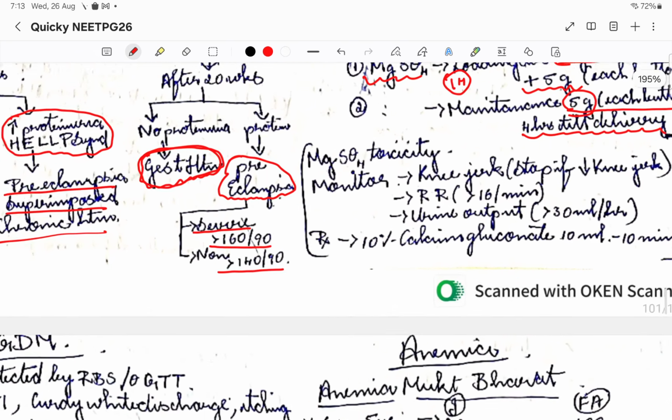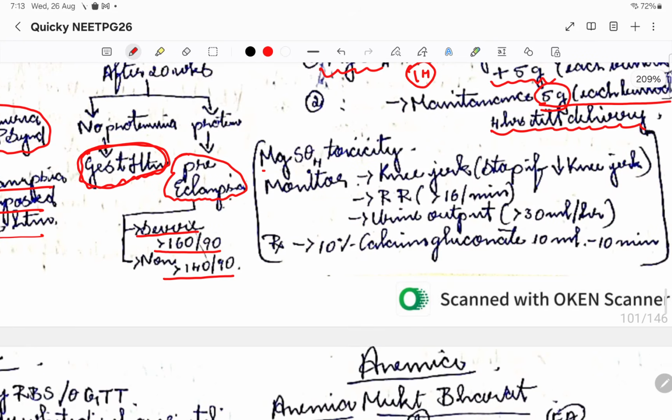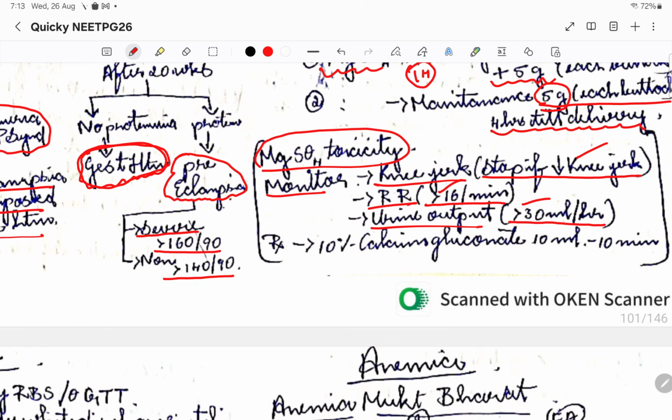So we should be aware of magnesium sulfate toxicity. That is why we will be monitoring knee jerk, respiratory rate, and urine output. Please note that if knee jerk stops, then we are going to stop MgSO4. If the respiratory rate drops to less than 16 per minute, we are going to stop MgSO4. If the urine output is less than 30 ml per hour, we are going to stop. So it should be more than 30 ml per hour, the respiratory rate more than 16 per minute, and knee jerk should be there. This is how we'll monitor a patient on the Pritchard regime.